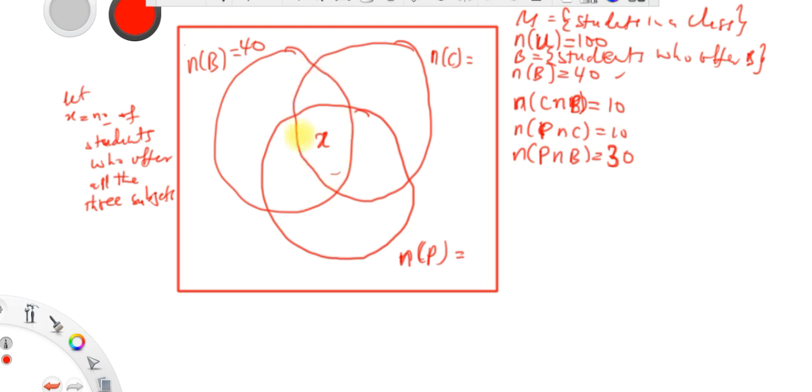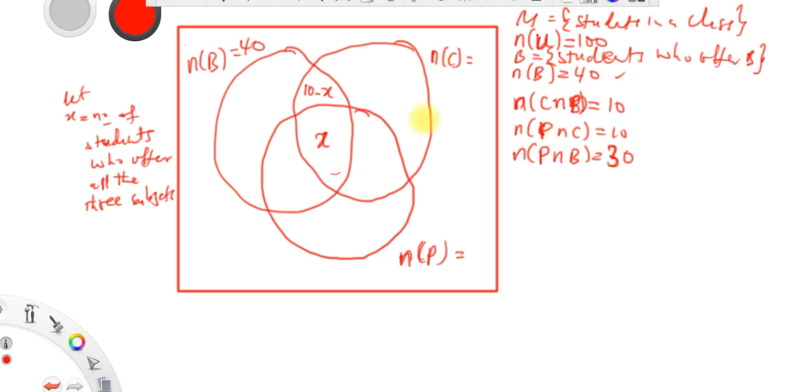But out of those who offer chemistry and biology, you have S of them who offer physics in addition. So it means that if those who offer physics in addition to chemistry and biology is S, then we have to subtract it from the 10, because the whole of those in this region is 10. So out of the 10, S of them offer physics in addition. So this has to go 10 minus S. Okay, guys.